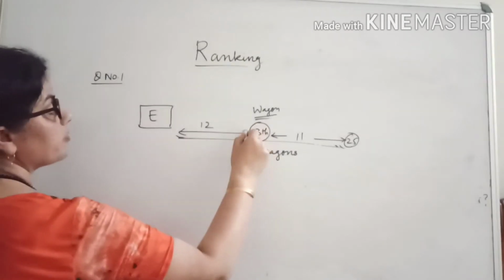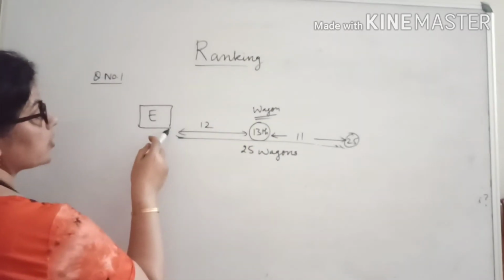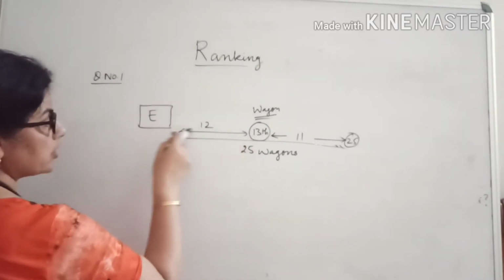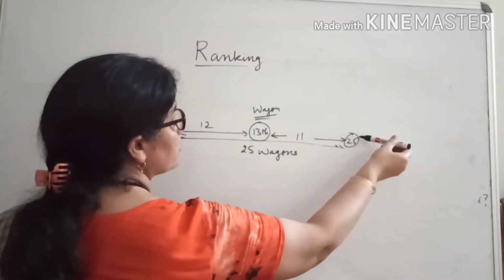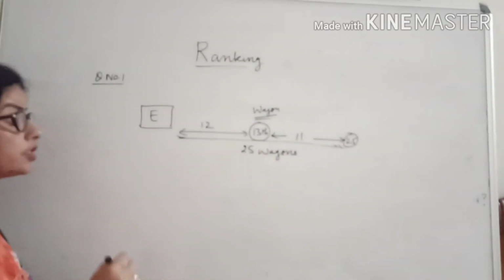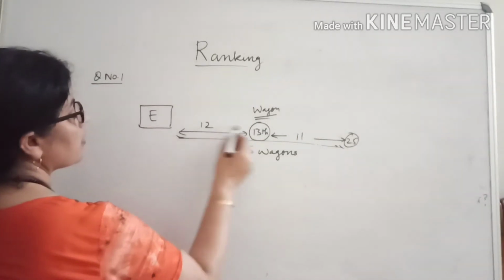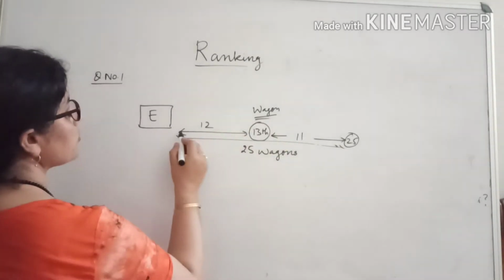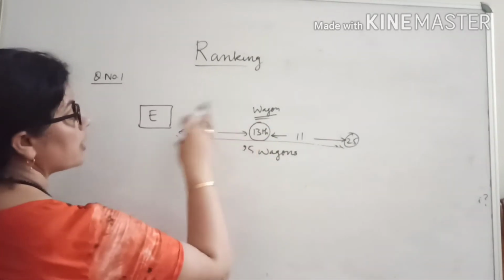Now see what is the position of this wagon. It is the 13th from the starting, from engine side. And we want to know what is its position of this wagon from the last. This we want to find. See, from here if we will see, this is 13th position, means 12 wagons are this side, in the left side.